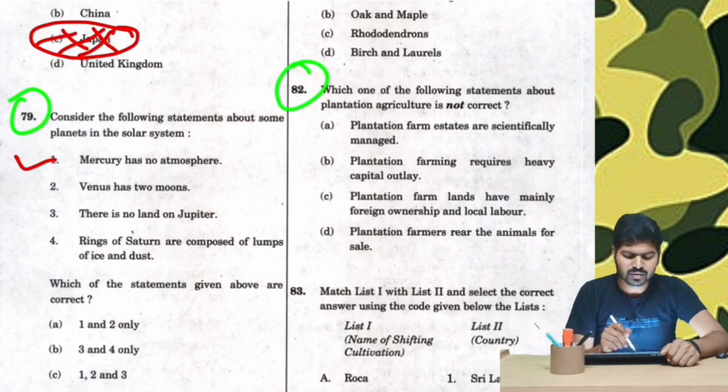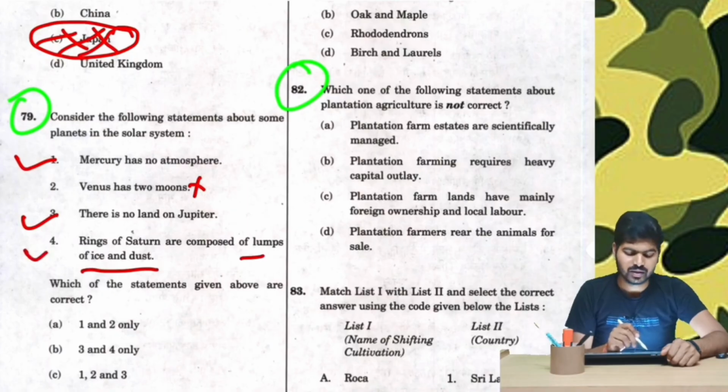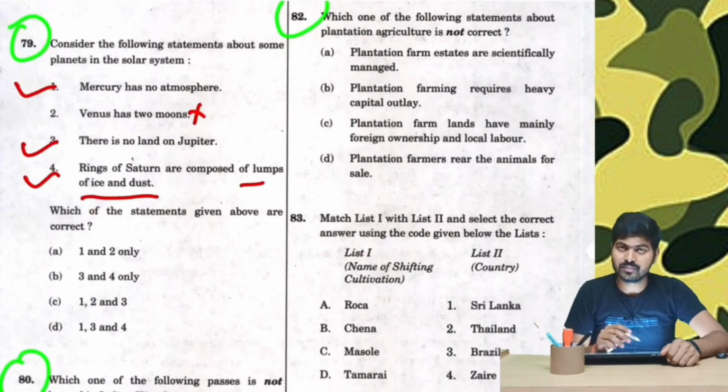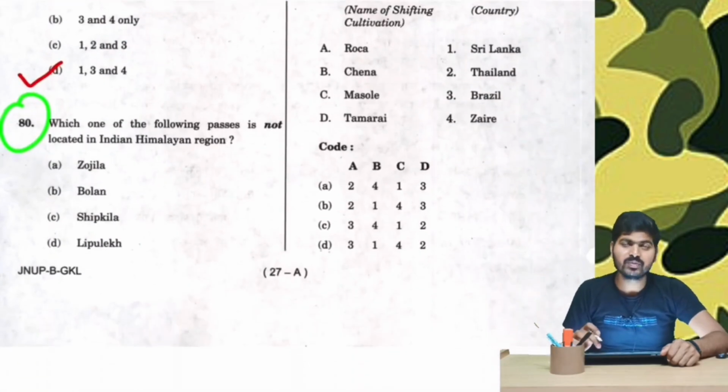Venus has 2 moons. This is wrong, but let us assume we don't know it. There is no land on Jupiter. This is correct. It's gaseous. Rings of Saturn are composed of lumps of ice and dust. This is also correct. Therefore, option number 2 is wrong. Now let us quickly revisit our options 1, 3 and 4. Option number D.